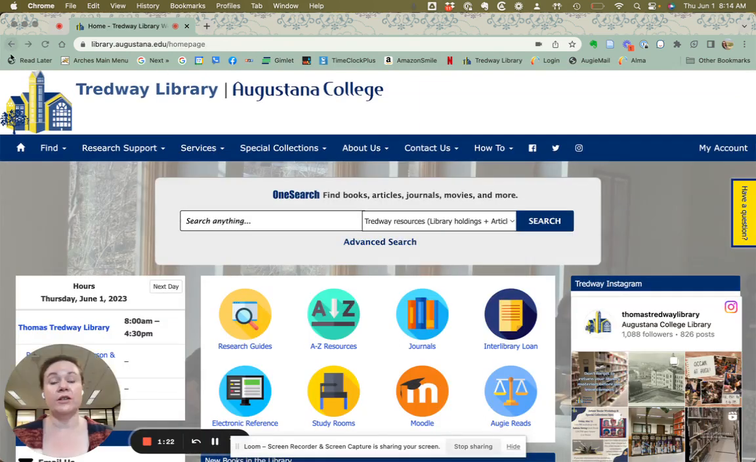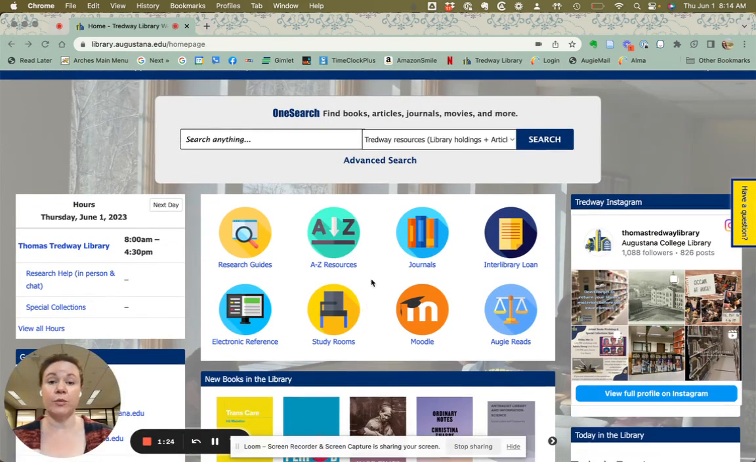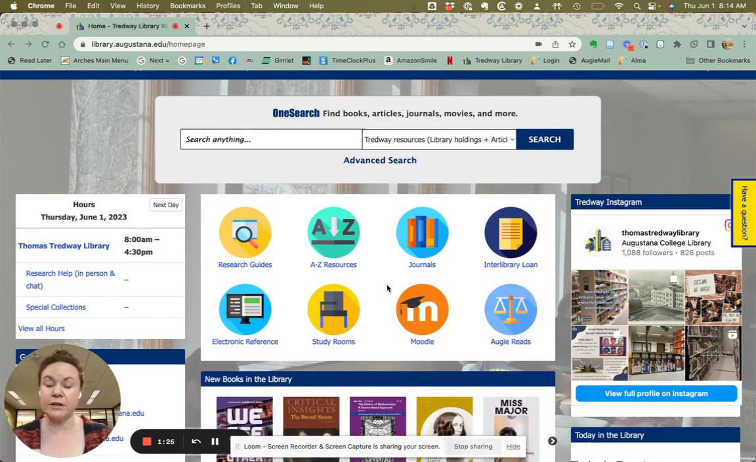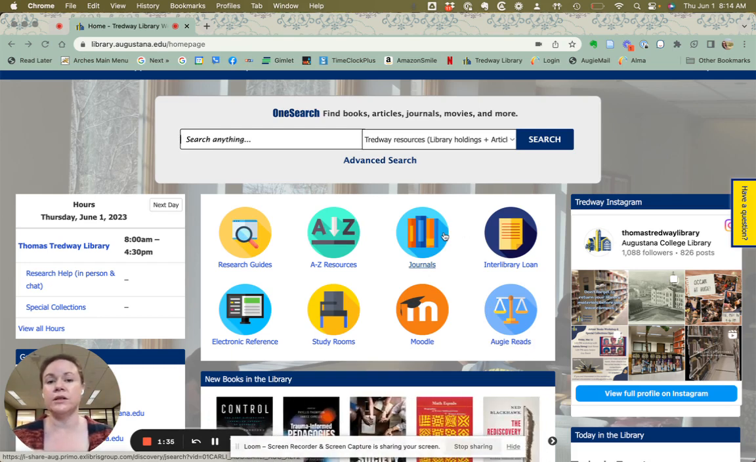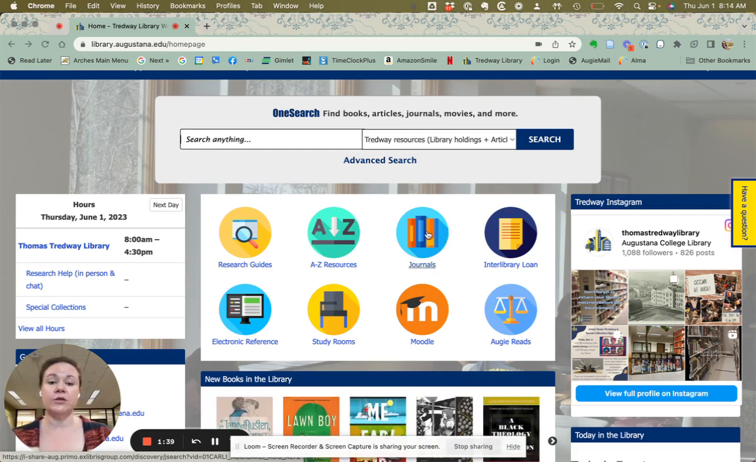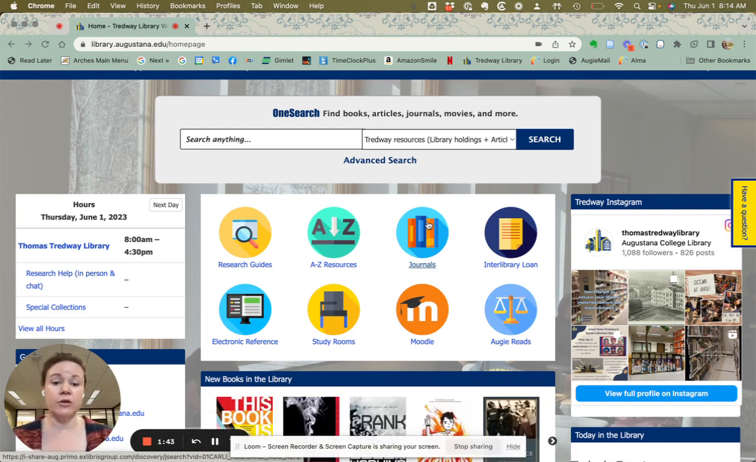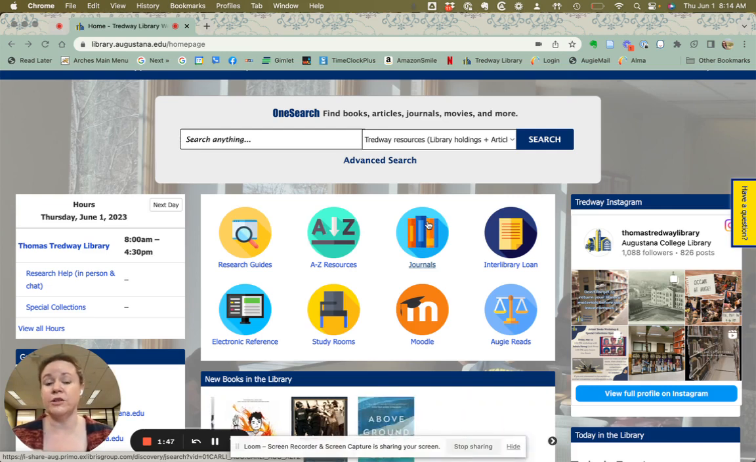To return to the homepage, there are a few things on the homepage I want to point out before we dive into a little bit of research. These circles were designed to be the focus of the homepage. So we pulled out the things that we find students often need to access most often. So you'll find links to a journal search. If you have the title of a newspaper, magazine, or journal, you can click there, search the title, and find out how to access that publication.